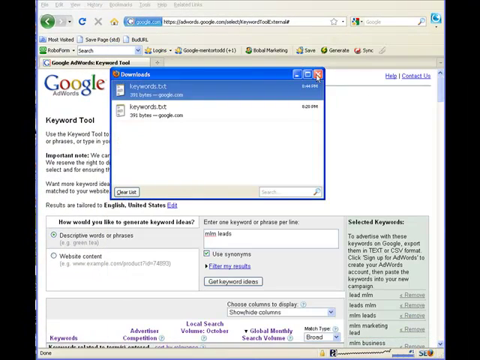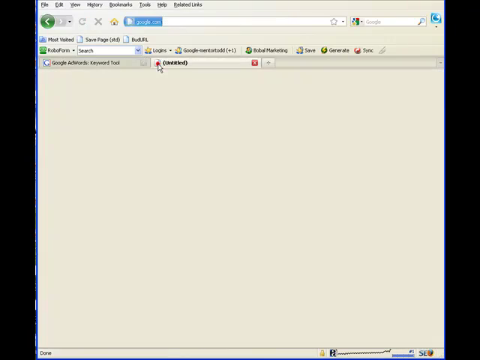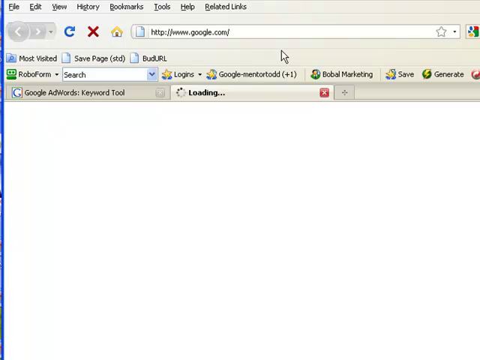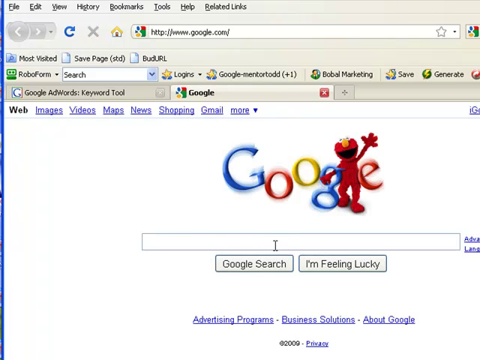So what I'll do is, let me get rid of that. I'll open up another tab by clicking the plus sign, and I'll go to Google again. And we'll go ahead and paste this in here and click search.